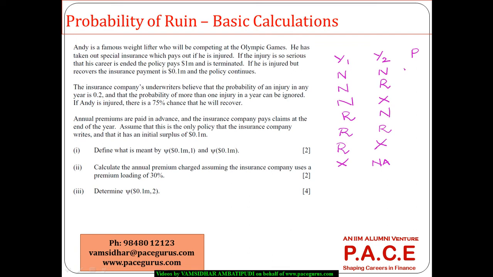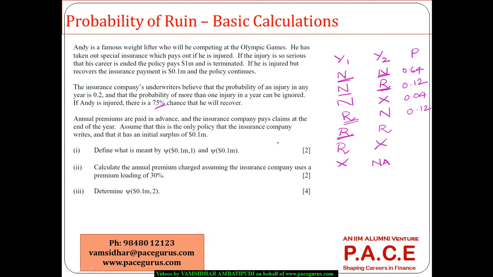Now what is the probability of each of them? Yes, there is an 0.8 or 80% chance that he will not get injured. So this is becoming 0.64. So 80% times, now there is a 0.2 and the recovery is for another 0.75, so 15%. So 15% times 80%. So this is coming out to 0.12. And this is coming out to 0.04. And he is injured and recovered in the first year, which is 0.15 multiplied by this. So this also is 0.12.